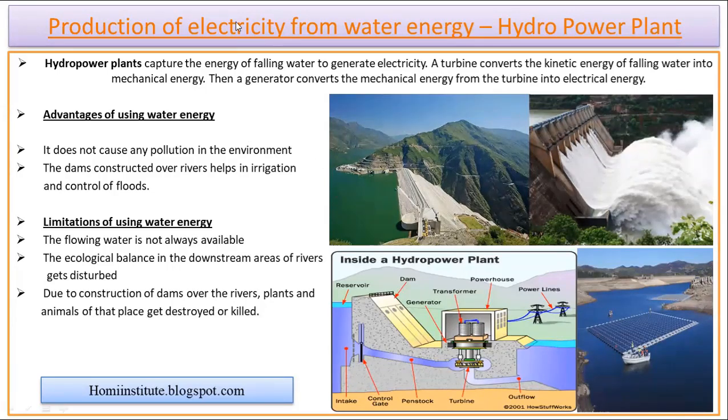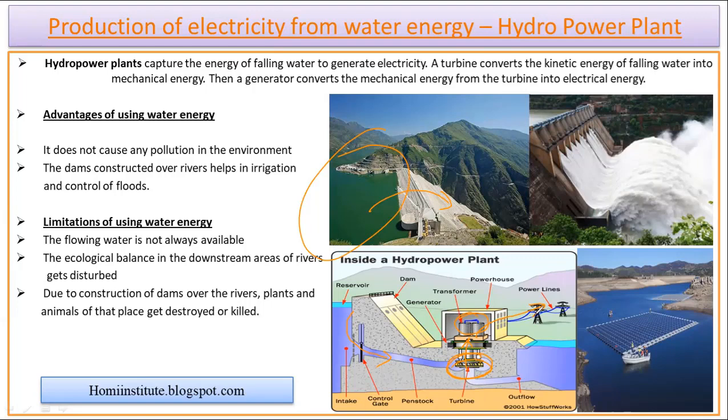In the reservoirs or the dam, we store water, and then that water is allowed to fall from a height, or we can pass it through a tunnel so that it rotates the turbine. As the turbine rotates, the shaft connected to it moves the generator, and in the generator the electricity is produced. This electricity can be transmitted to far places and utilized for a longer period of time.